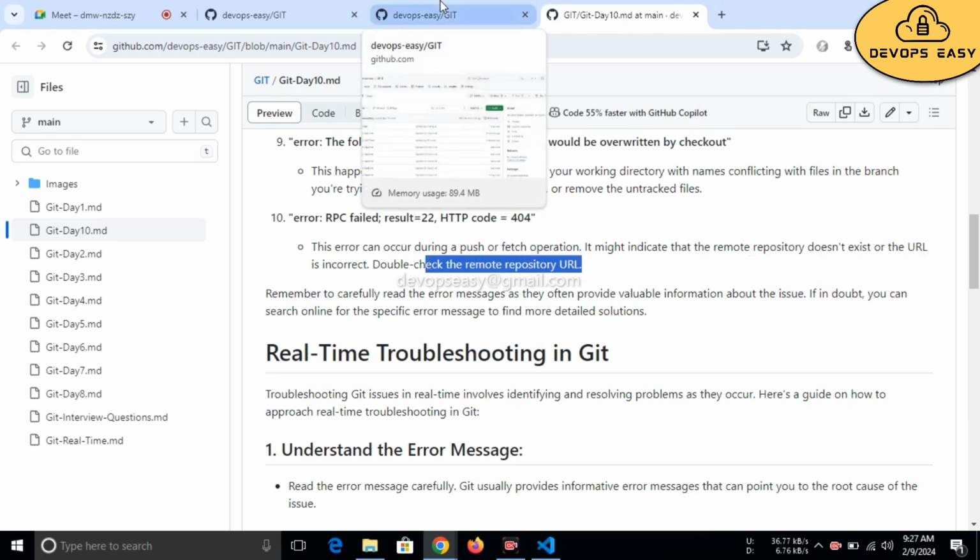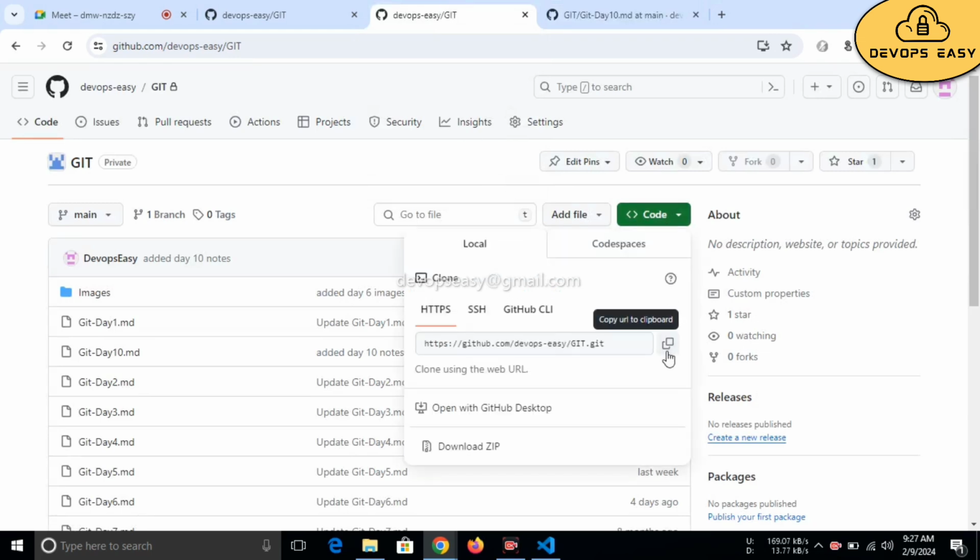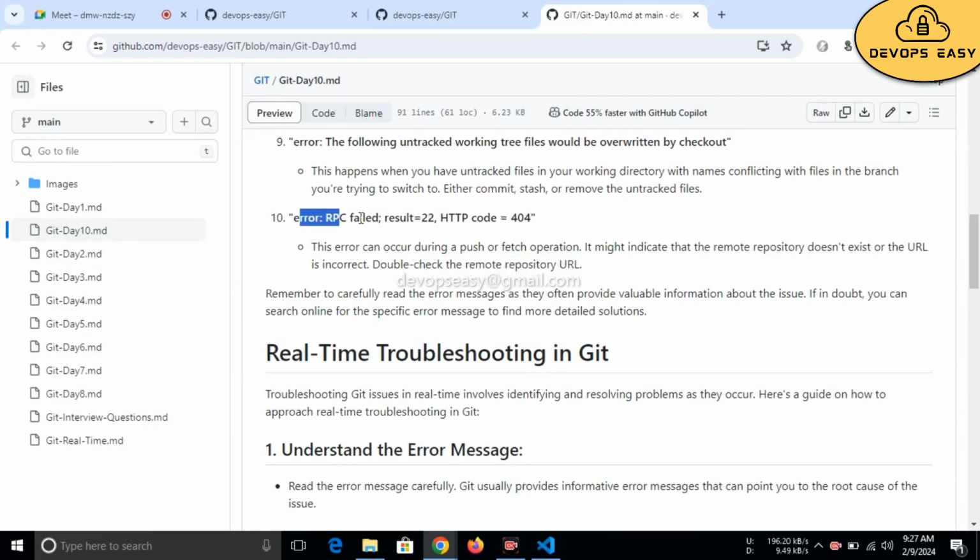So it's most common, right? Whenever we want to clone any code, we just copy the URL. Sometimes we might give the wrong remote repository. So at that time you will get this type of error: error RPC failed.